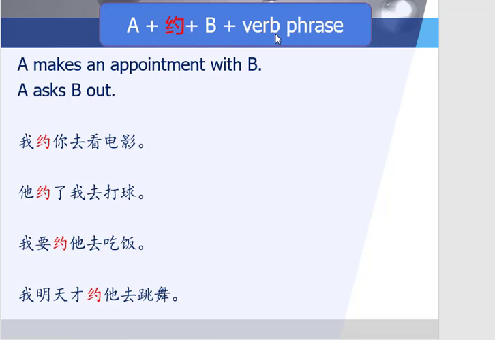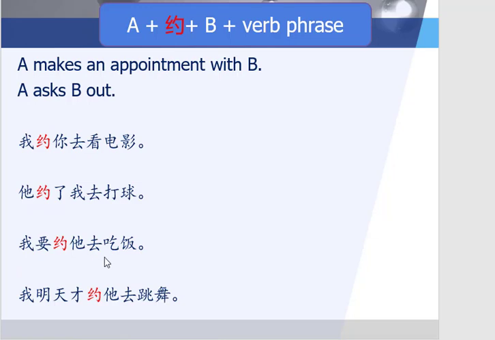A 约 B plus a verb phrase. So A 约 B to do whatever activity that follows. Let's look at some examples. 我约你去看电影. I ask you out to see a movie, or I invite you to see a movie. 他约了我去打球. He invited me or asked me out to go play ball. 约了, it's already been completed, so we can use past tense here.